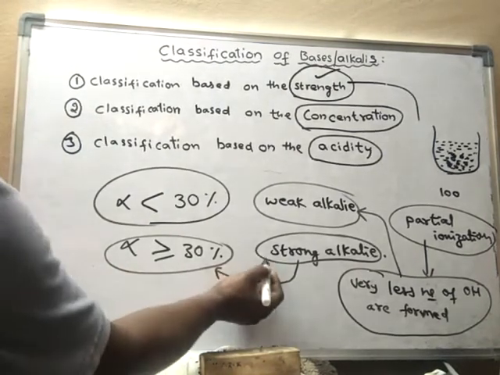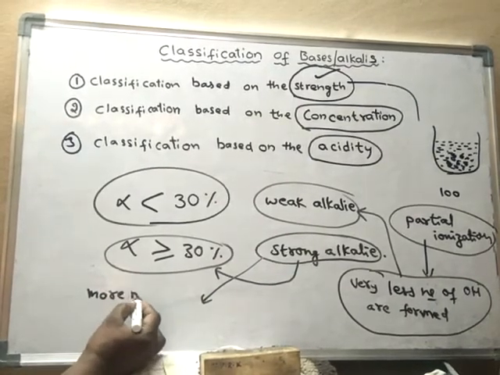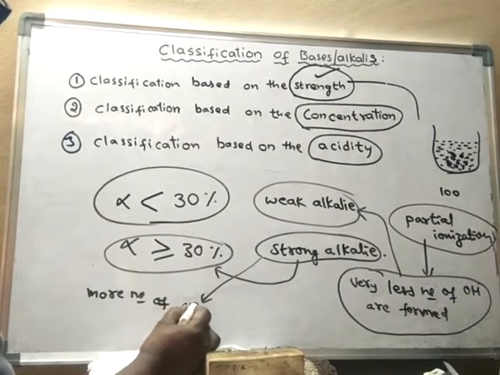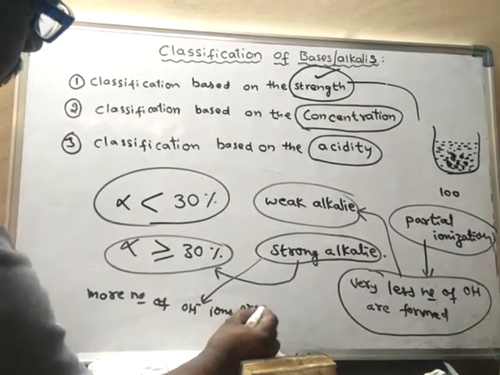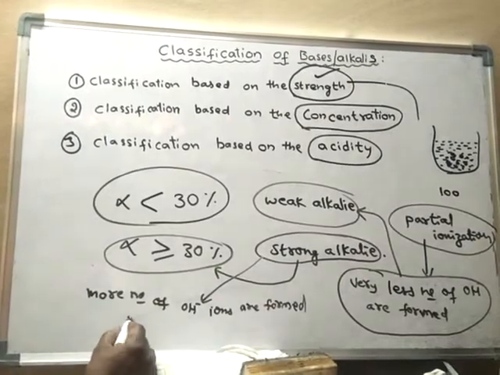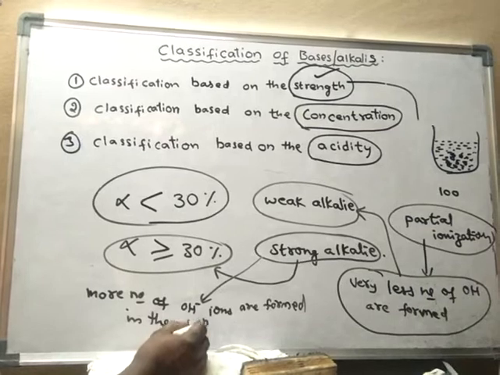And here, a large number of OH minus ions are formed in the solution.